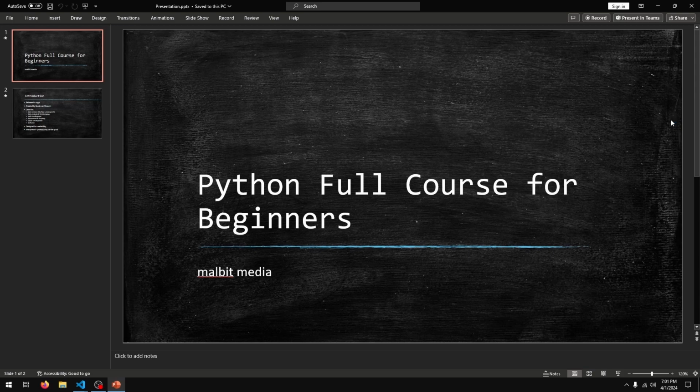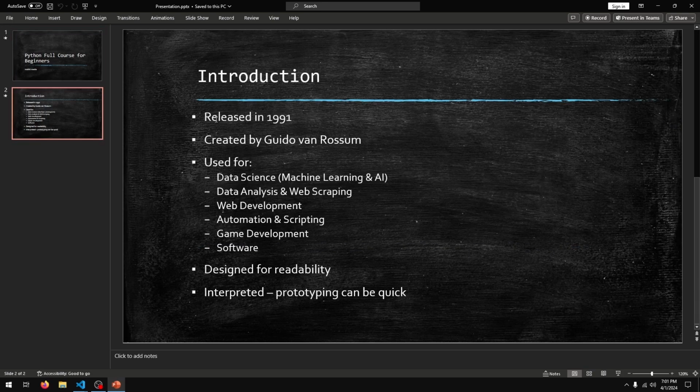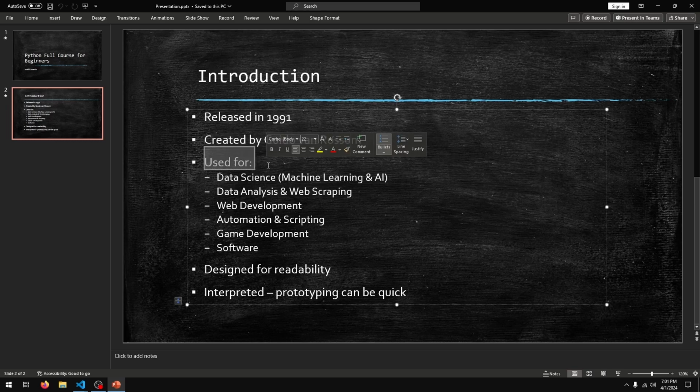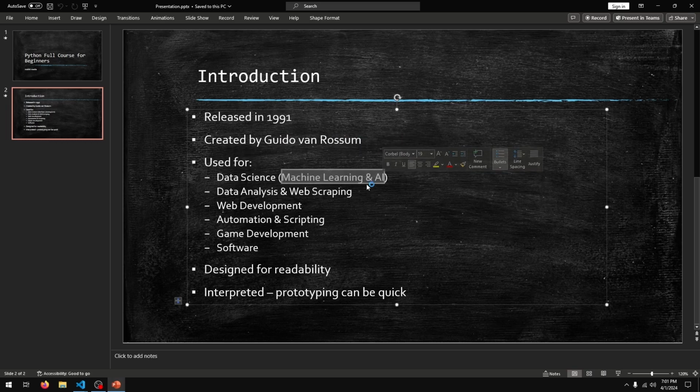We'll begin with a very quick brief on Python. So the language was released in 1991 and it was created by a guy named Guido van Rossum. It's used for a whole host of things, including machine learning and AI. This is actually one of the more prominent areas Python is being used today.